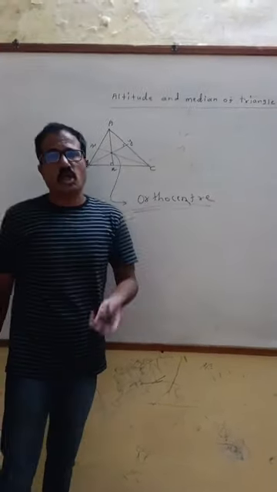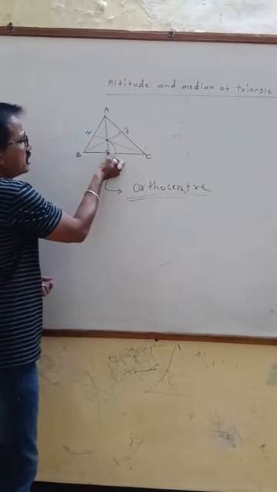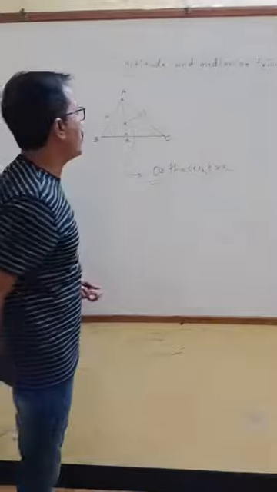Now, definition of altitude or height. When we draw perpendicular from vertex to its opposite side, it is called height or altitude of triangle.